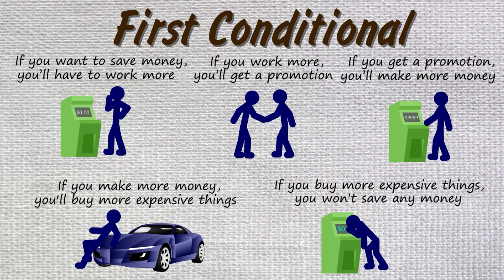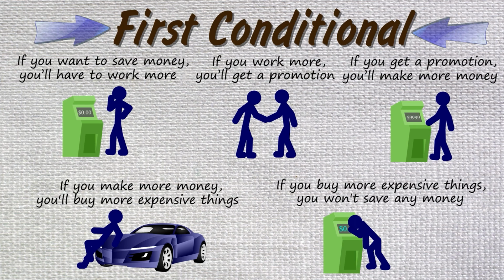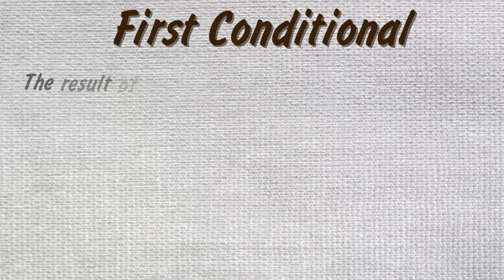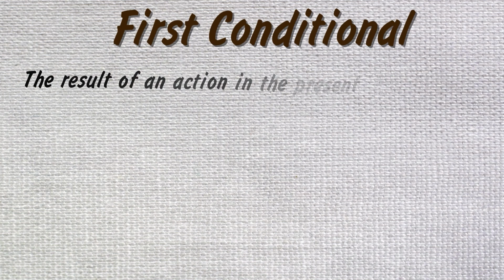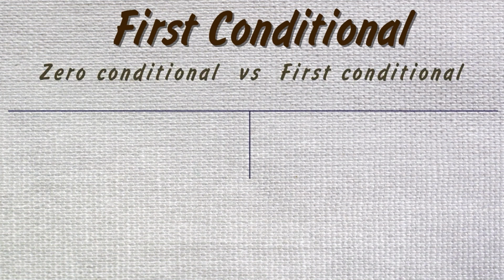These sentences are all examples of the first conditional. We use the first conditional to talk about the result of an action in the present or in the future. Now, maybe you're asking yourself, what's the difference between the first conditional and the zero conditional?